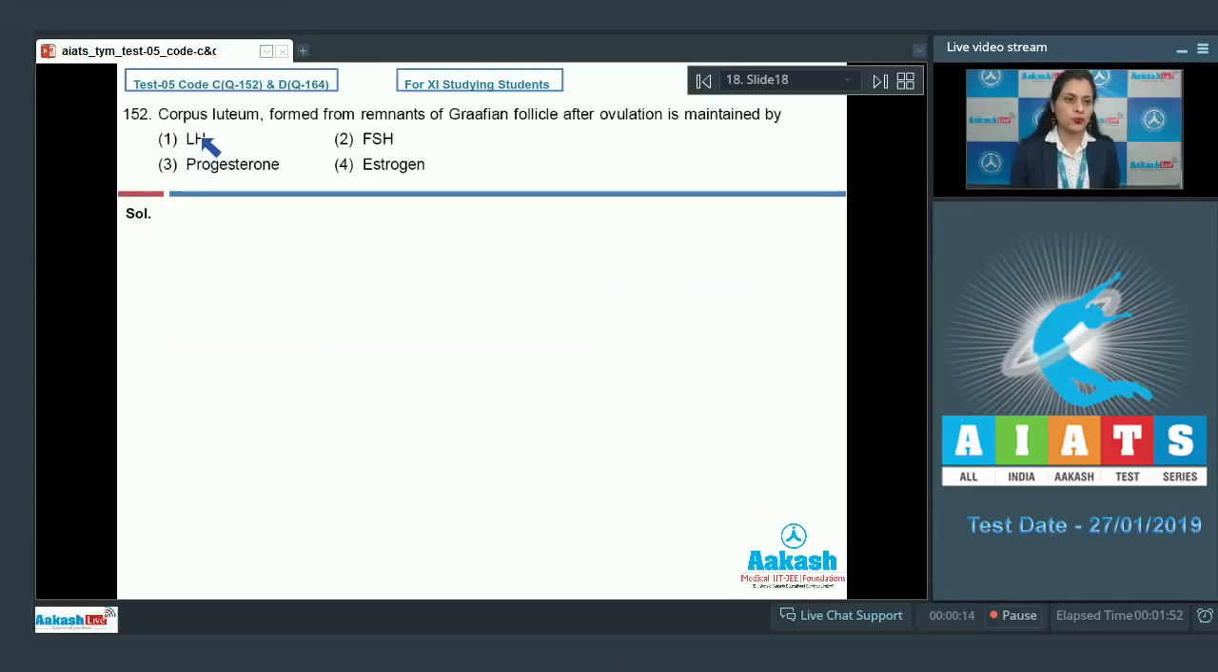Question number 152. Corpus luteum formed from remnants of Graafian follicle after ovulation is maintained by, and the options are LH, FSH, progesterone and estrogen. And we know that after ovulation, the remnant of Graafian follicle that changes into corpus luteum is maintained by the very first option, that is LH. It is this LH or luteinizing hormone which maintains corpus luteum in a non-pregnant female.